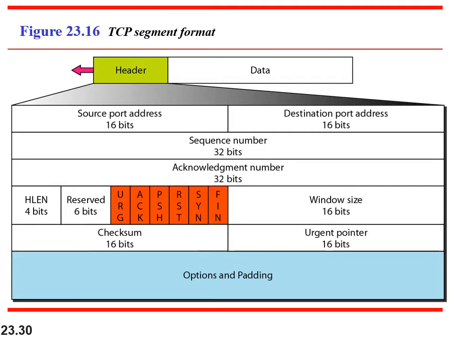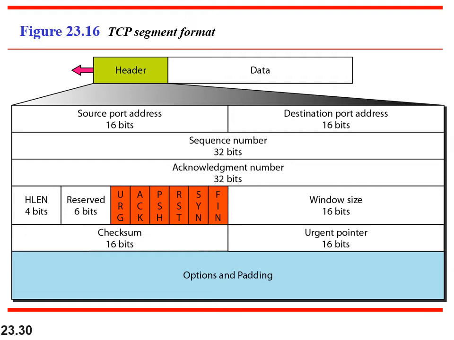So this is the TCP segment format. As usual, it has a header and data. The header part has the source port address and destination port address. All these we have seen in the IP format itself, and hence I'm not repeating it again. So: sequence number, acknowledgement number, header length, reserved field, window size, checksum for this header, urgent pointer.